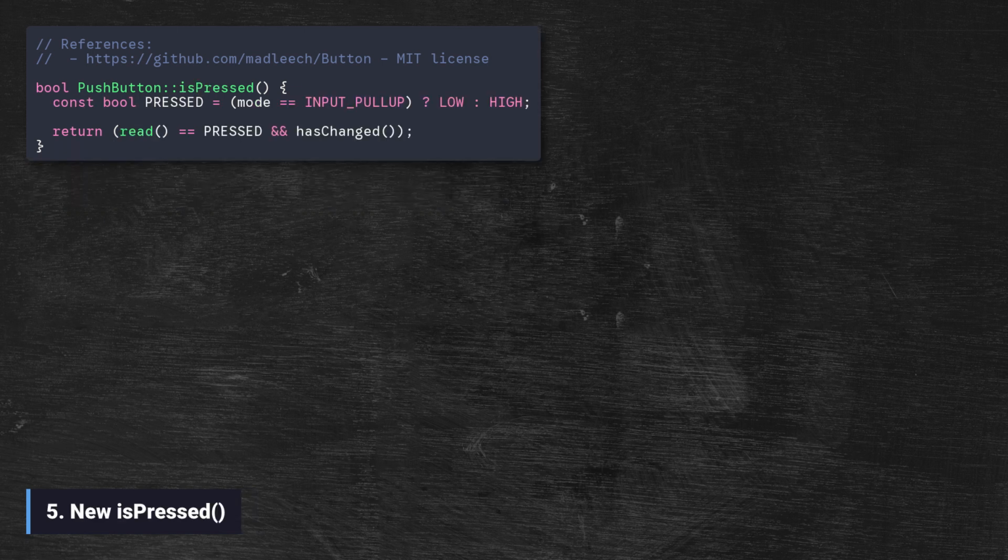const bool pressed equals mode is equal to INPUT_PULLUP question mark LOW colon HIGH. This line makes our code flexible. If you use INPUT_PULLUP, the button is wired to ground, so when pressed, the pin receives a low signal. If you use INPUT with an external pull-down resistor, when pressed, the pin receives a high signal. The constant pressed automatically adapts to your hardware configuration.